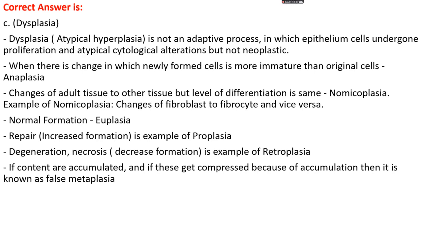Normal formation is euplasia. Repair, that is increased formation, is an example of proplasia. And degenerative necrosis, decreased formation, is an example of retroplasia. If contents are accumulated and get compressed because of accumulation, then it is known as false metaplasia. Okay.